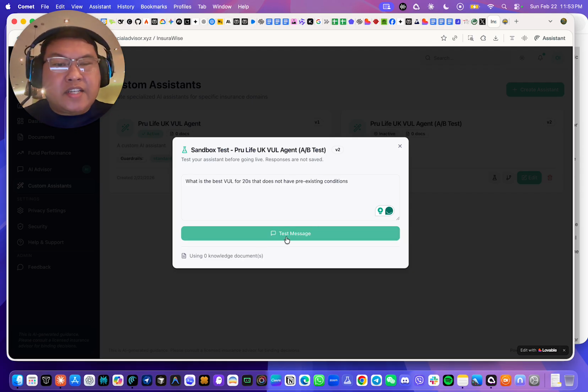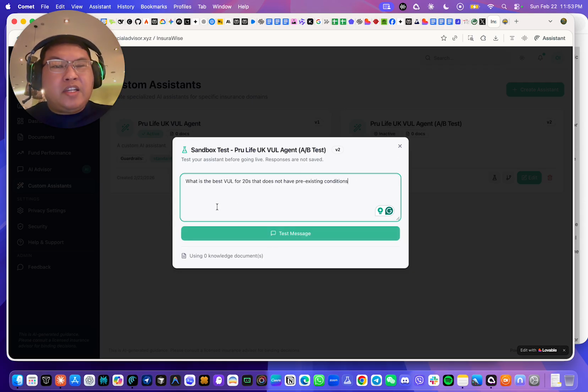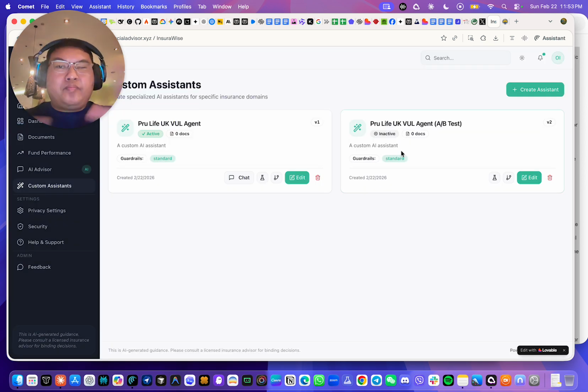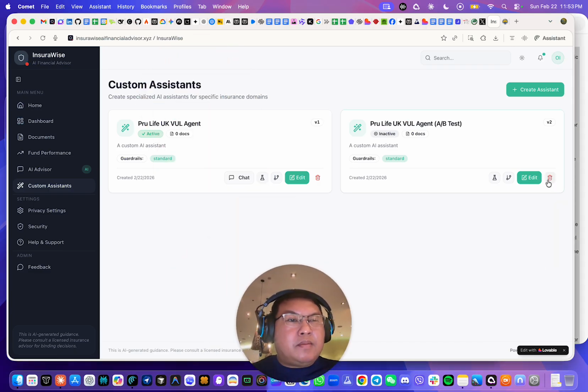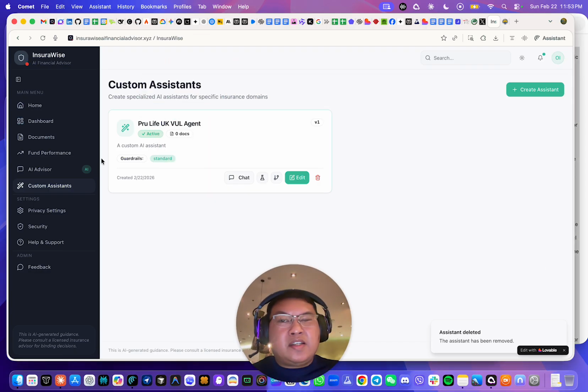This is where you click test here. Okay, so at the moment, we're going to fix this, but supposedly this is where you should be able to test the prompt instruction of your custom AI assistant. So you can just click this one, or if you want to delete this, and then if you go back to AI Advisor,